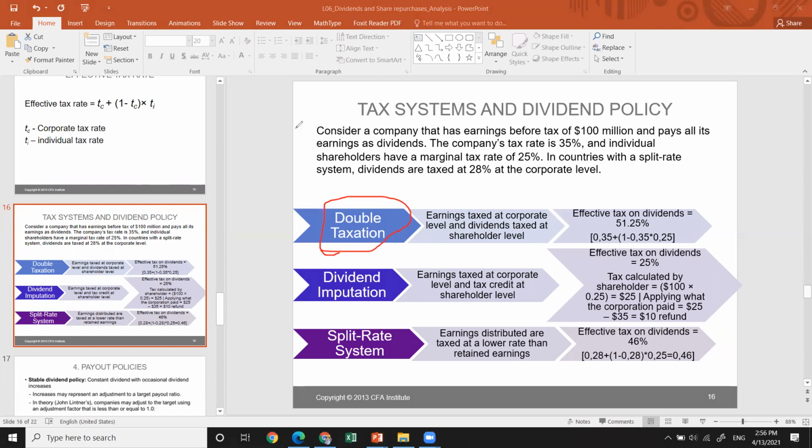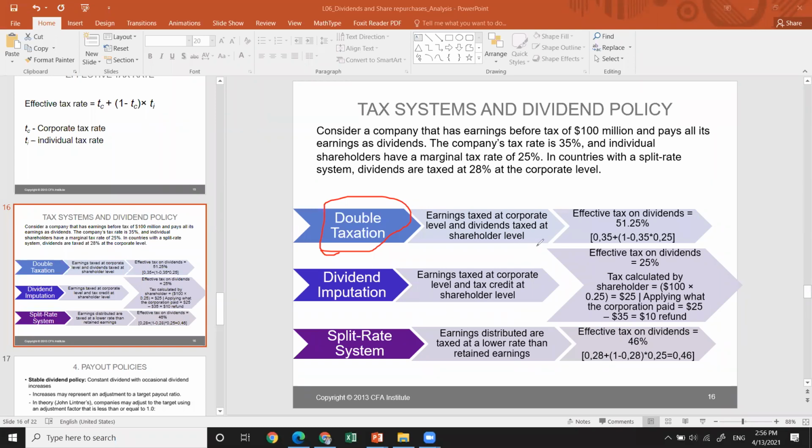If you remember, net income is divided into dividends and the additional amount to retained earnings. Before coming to net income, the earnings before interest and tax are taxed at the corporate level, and then they pay the dividends. The owners of the company receive the dividends, and when they receive them, they will be taxed as well.